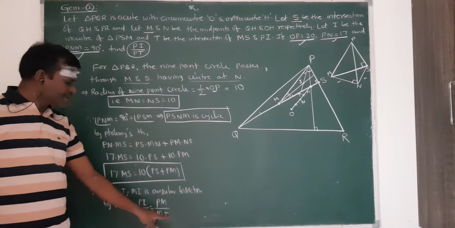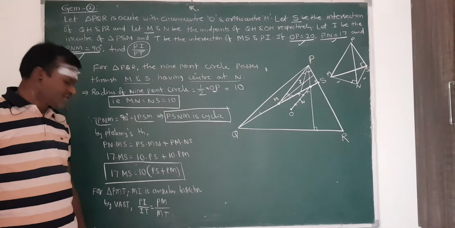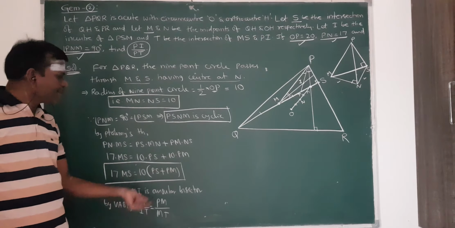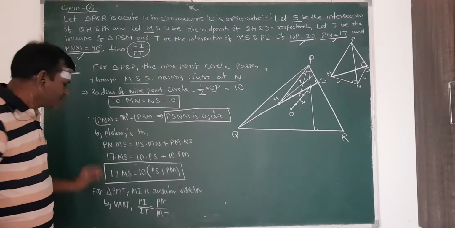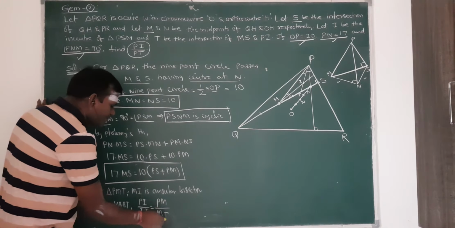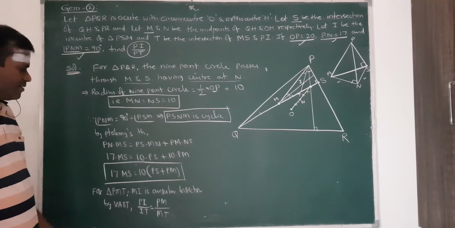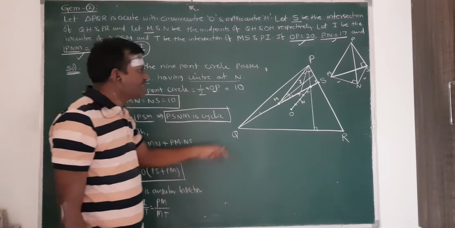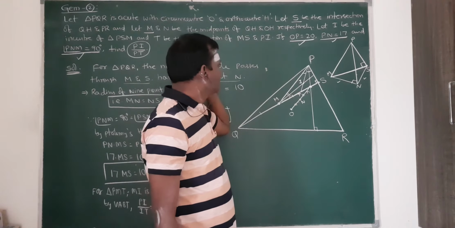If I know this Pm by Mt value, then I can find out this ratio, so that I will get the Pi by Pt value also by adding 1 on both sides. So my aim is changed to find the value of the Pm by Mt ratio. Observe Pm by Mt: Pm is here and Mt is here.